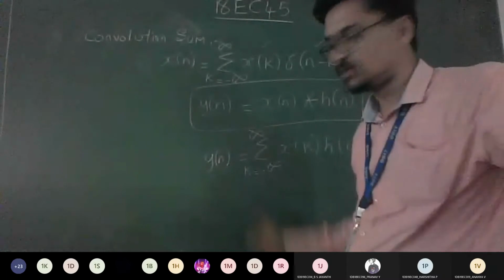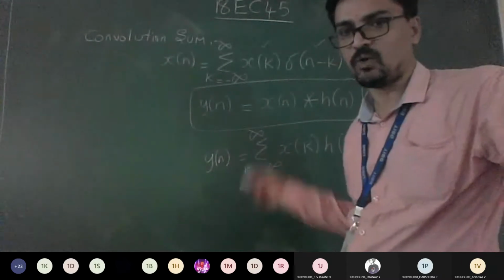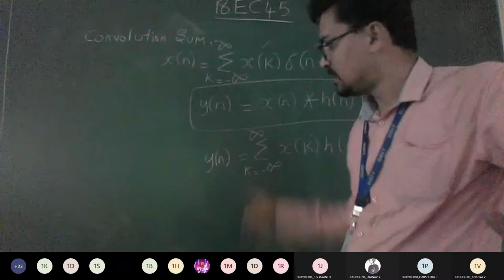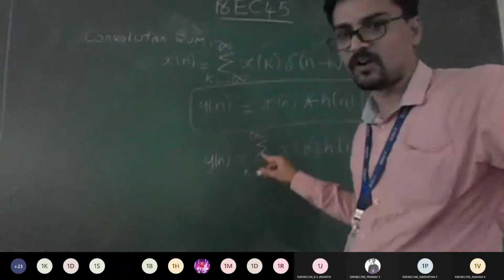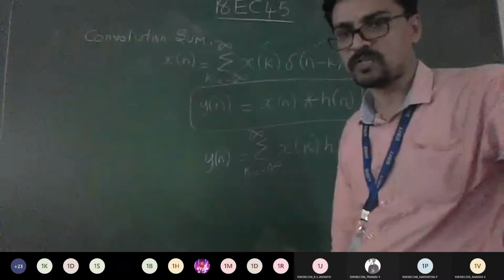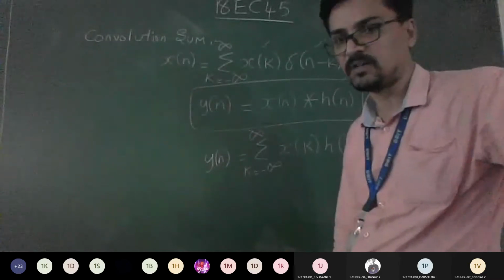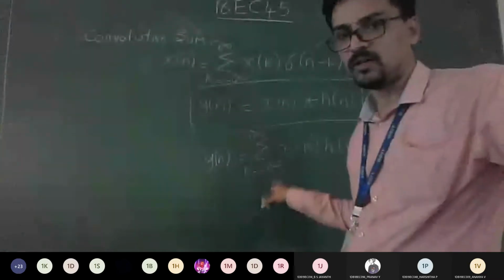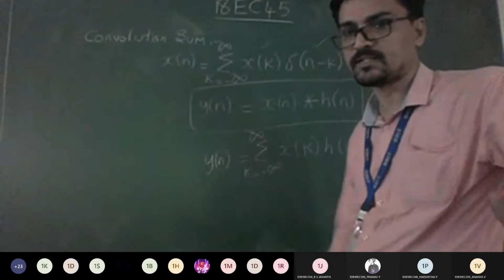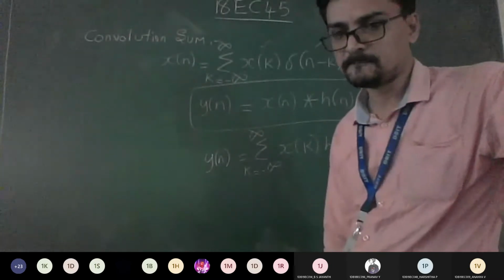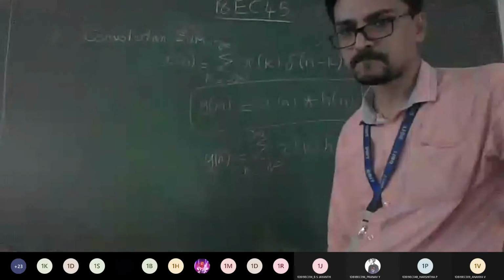The last method is verify, normally they will ask. That I will teach you after solving one problem. For the answer I got, is it right or wrong? There is a small convolution multiplication technique which tells you whether the answer is right or wrong. That we will conclude. That is what you have to learn in this convolution sum. Am I clear to everyone?